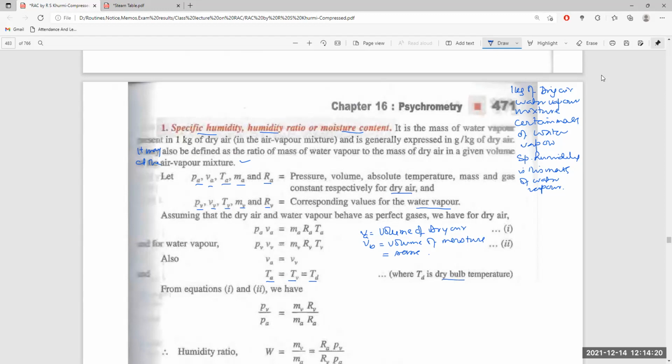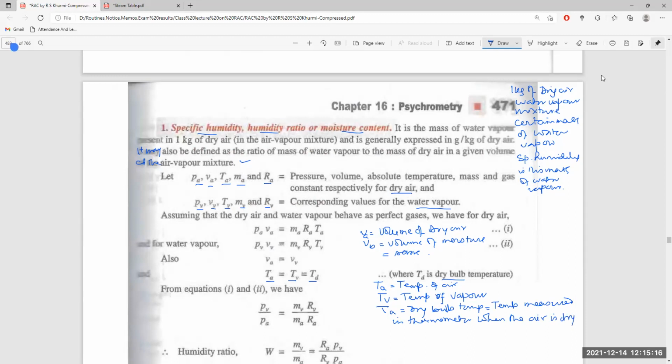We assume TA, the temperature of air, and TV, the temperature of vapor or moisture, are the same. The dry bulb temperature is the temperature measured by a thermometer when the air is dry.